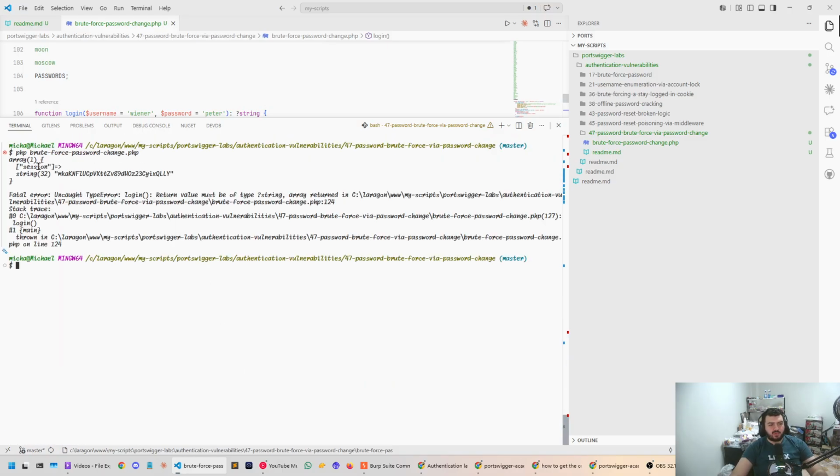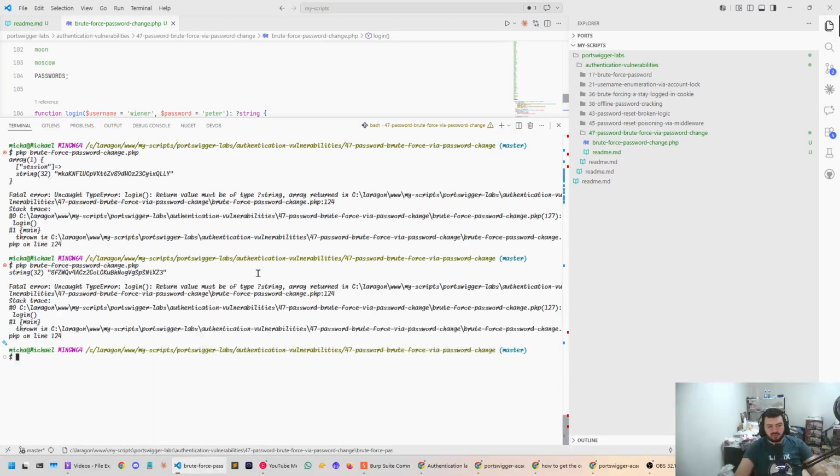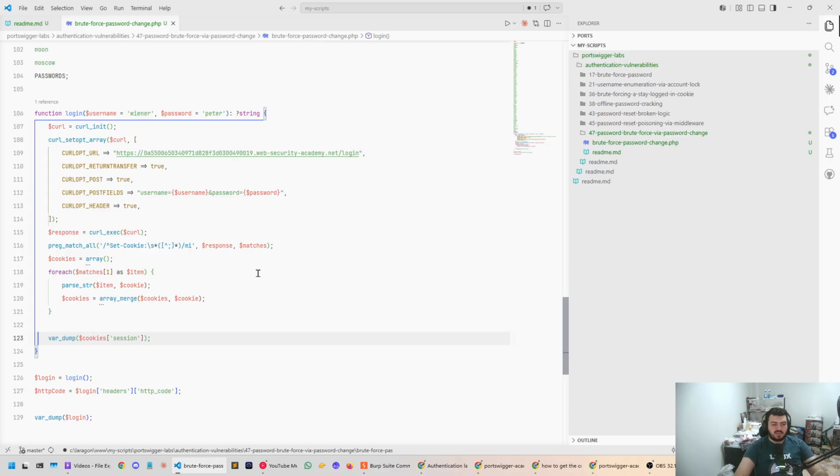Okay, awesome. We actually got the session cookie right here. Beautiful. So what we could do is simply just var dump session, and there we go. So we could just return this. Like that. And then I don't think that there would be a situation where it does not return a session.